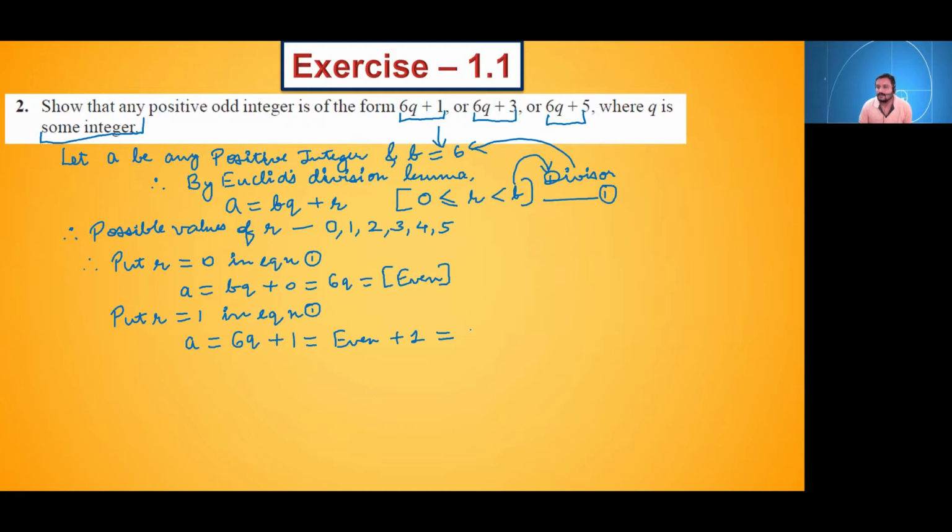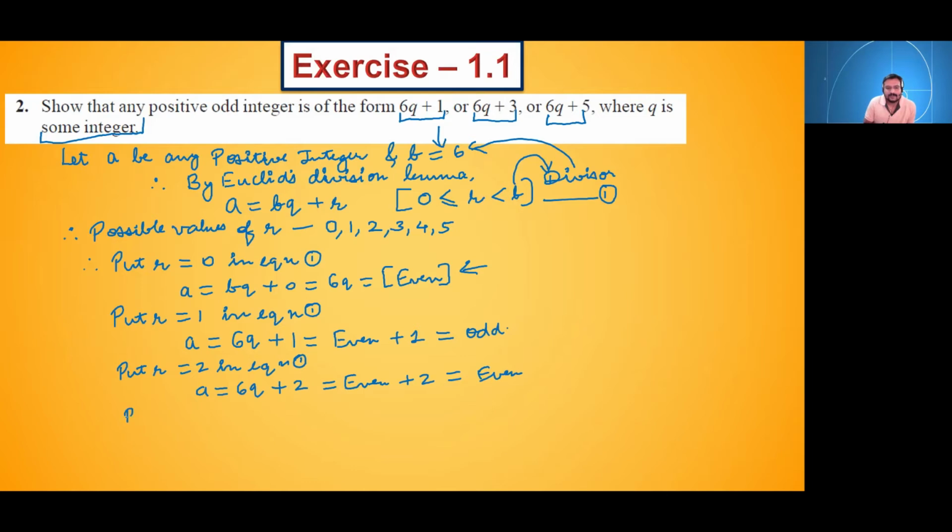कोई भी इवन नंबर में अगर हम लोग 1 जोड़ेंगे तो हमको ऑड नंबर मिलेगा. Okay, we will get an odd number. So now next is what? Put r is equal to 2 in equation 1. So a will be what? 6q plus 2. अभी 6q हमको पता है, यहाँ पे इवन मिला था 6q. तो इवन प्लस 2, इवन नंबर प्लस 2, what we will get? Even only.